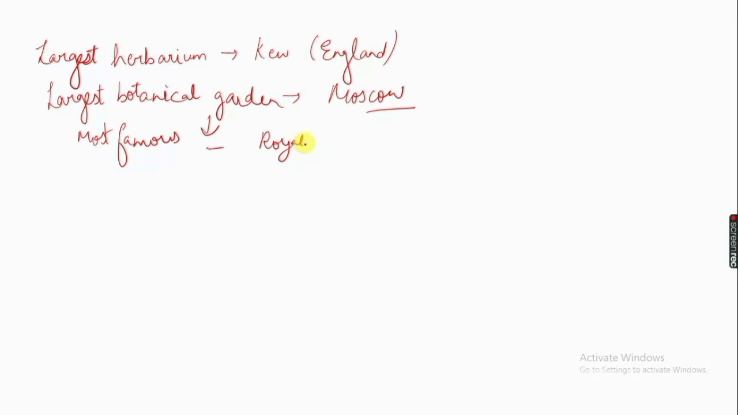Then the key, which I have told you is another taxonomical aid, was given by John Ray. He also wrote a book and introduced the word species, Historia Plantarum, etc.